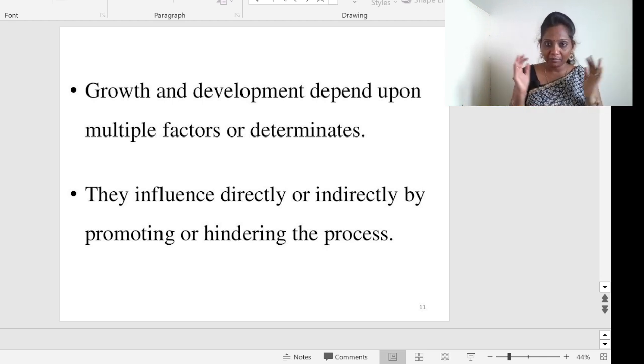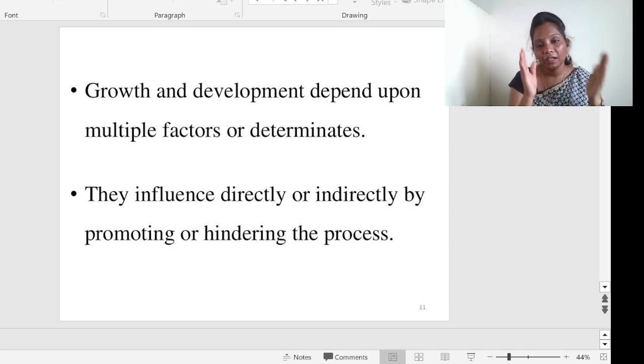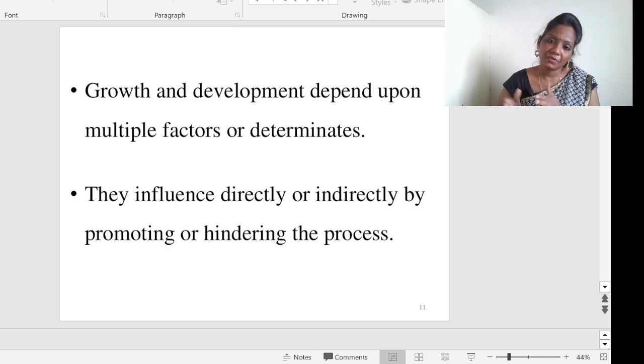Suppose I'm a nurse and I'm taking class, and many nurses are there, but some nurses are able to teach, some nurses cannot teach. Some nurses can do service very well, but some nurses cannot do it. So each individual is different. That means for my growth and development, factors are different, and for other people, some factors are different. That is what I am going to discuss in this class.